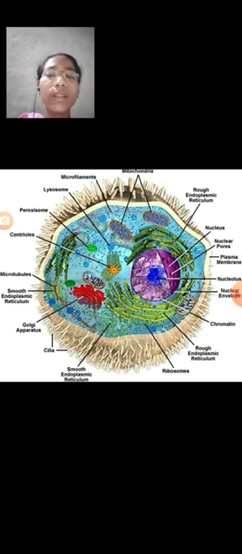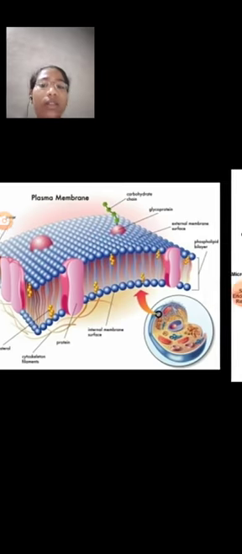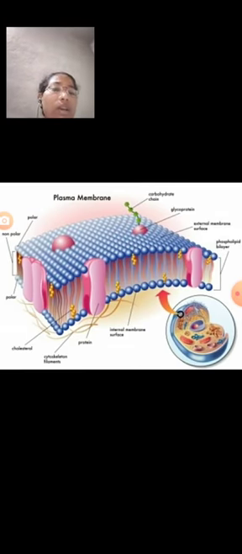Some scientists proposed models to explain the structure of the plasma membrane.